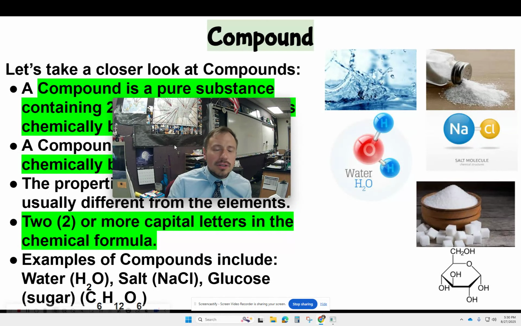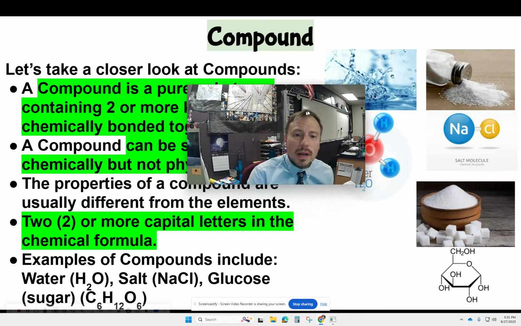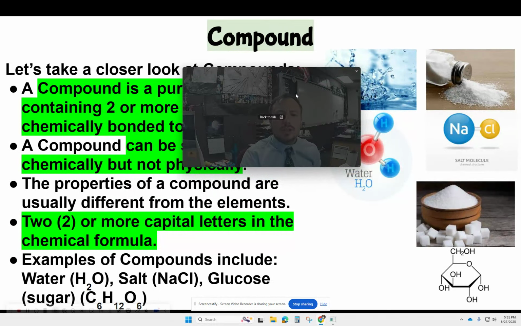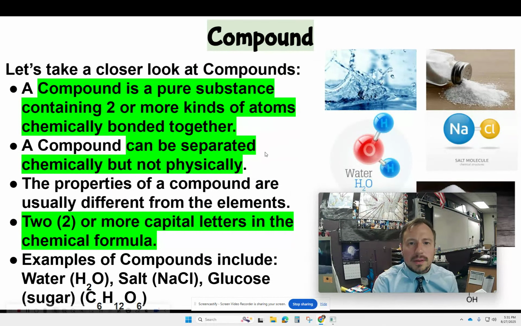But if you combine them together, you get water, something that you need to live, and you can pour water on a fire to put it out because it's not flammable. Same thing with salt, sodium chloride. Chlorine is pretty toxic to you, but if you combine it with sodium, it's just table salt, something that goes on your food. So that's what I mean: when you combine elements, you usually get a different chemical property.